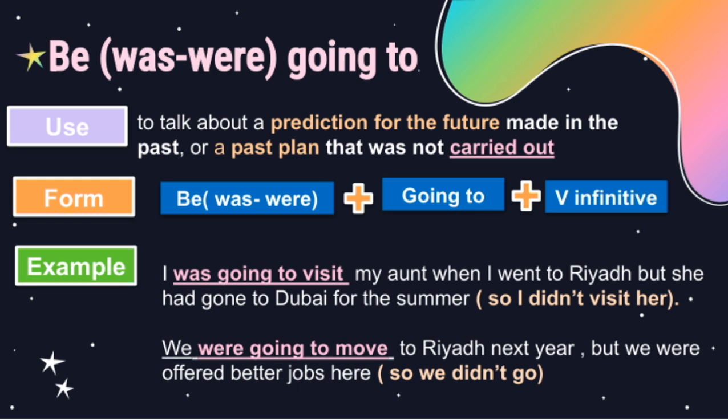This example highlights how was going to can also be used to talk about plans that were changed due to new opportunities. Remember, was going to is useful for talking about past plans or predictions that didn't come true. It helps us explain what we expected or intended to do, but circumstances led us to a different outcome. This connects to the overall theme of understanding how to talk about past intentions and plans in English.